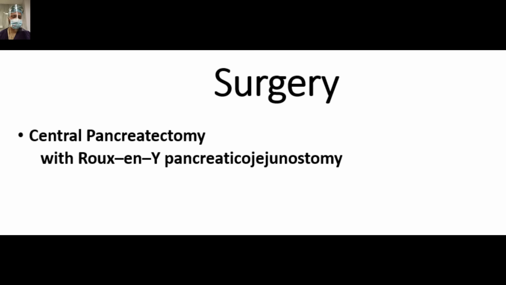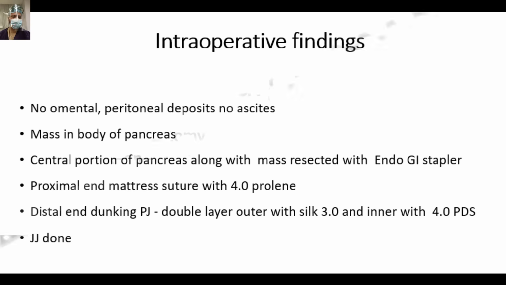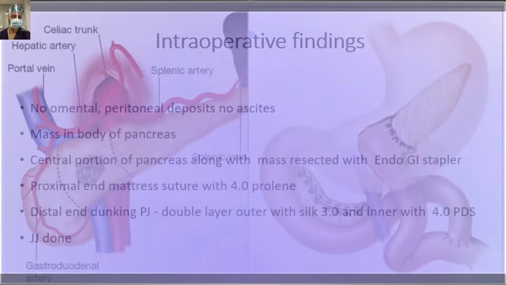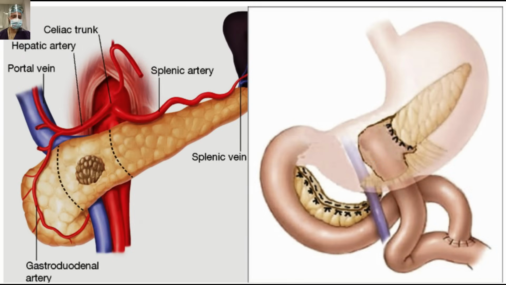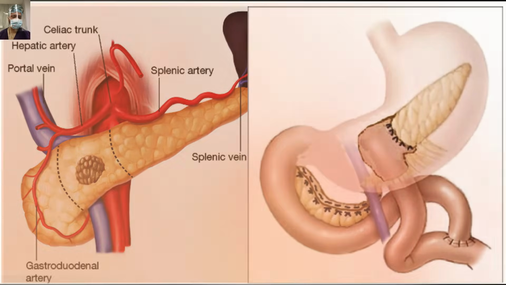So in this case, we did central pancreatectomy with Roux-en-Y pancreaticojejunostomy for this lady. So there were no other lesions. There was a mass in the body of pancreas. We did central pancreatectomy. The proximal part was cut with the help of a stapler. Distally, we did the Roux-en-Y PJ with dunking method. So these are basically diagrammatic representations of what we did for this patient. Central pancreatectomy with Roux-en-Y pancreaticojejunostomy for the distal stump in a dunking manner.